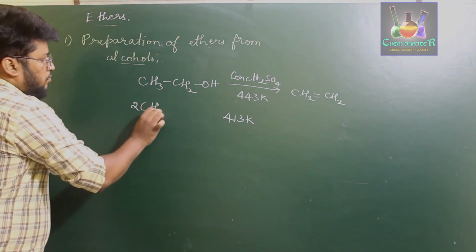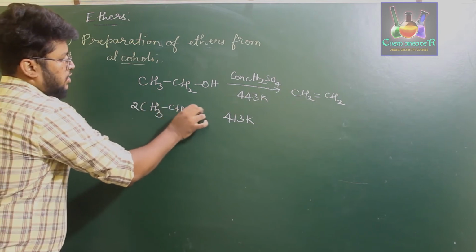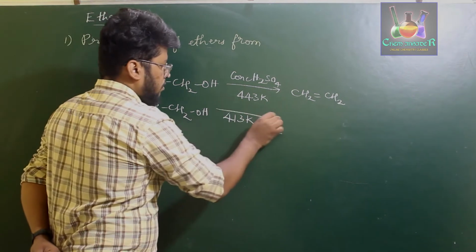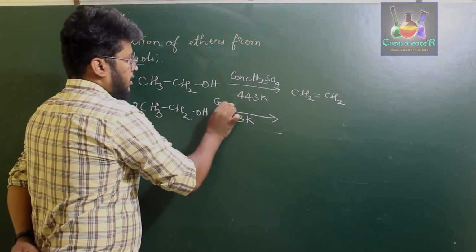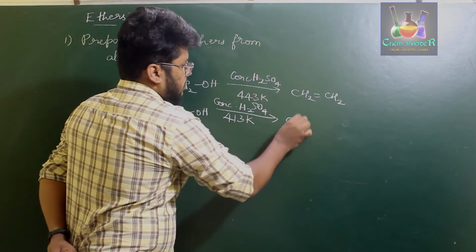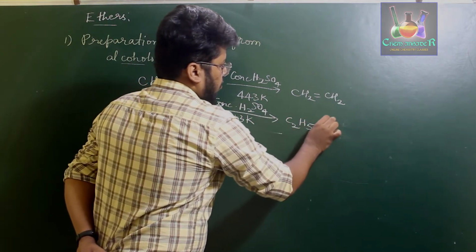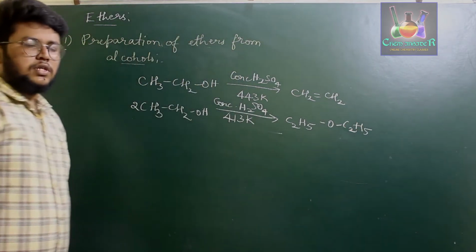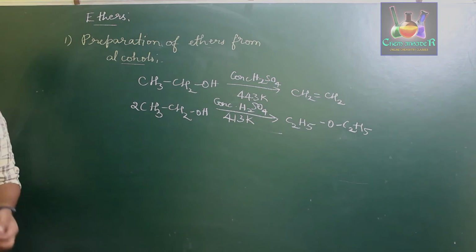That is, 2 molecules of CH3CH2OH, when treated with concentrated sulfuric acid, give C2H5OC2H5. So this is the process of ether preparation.